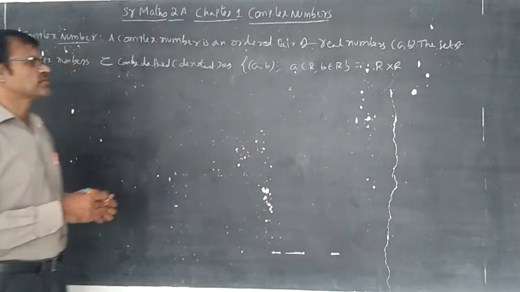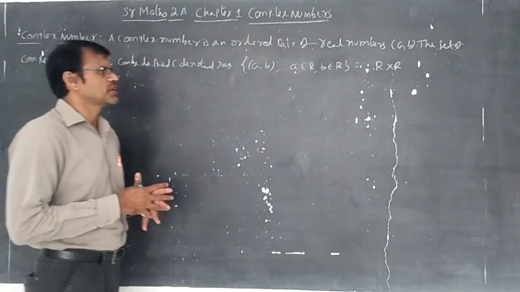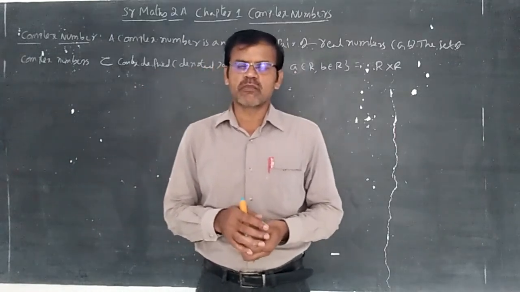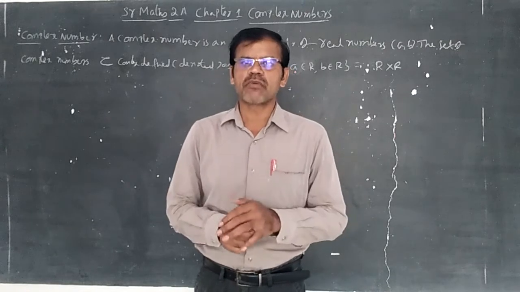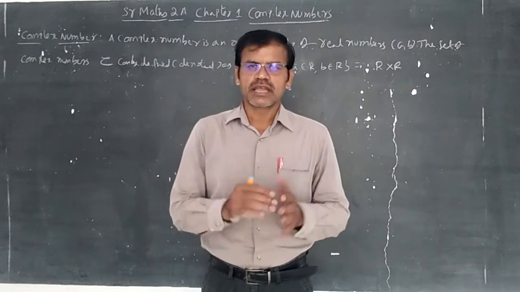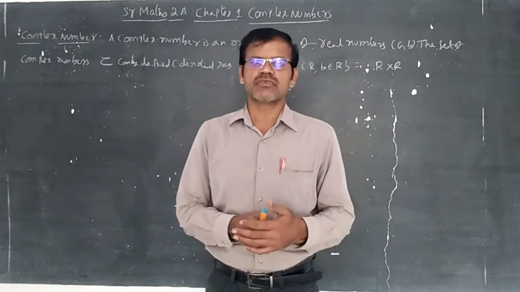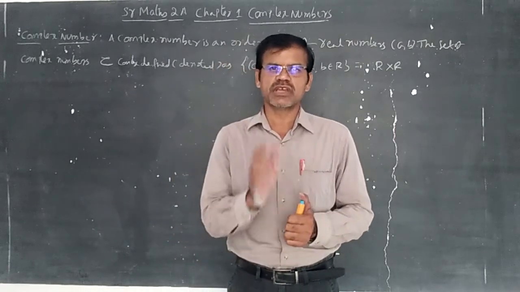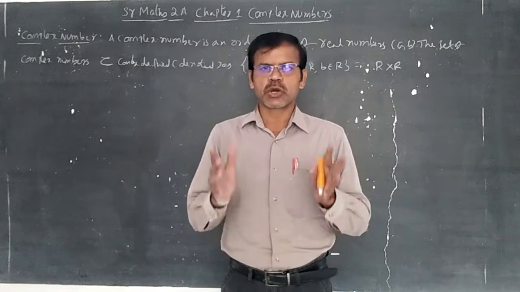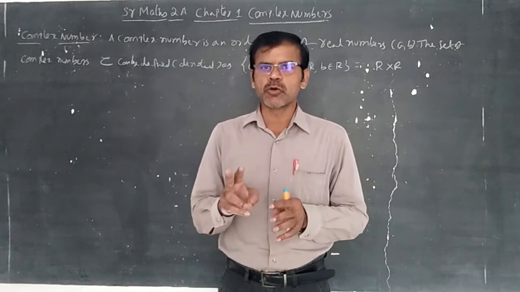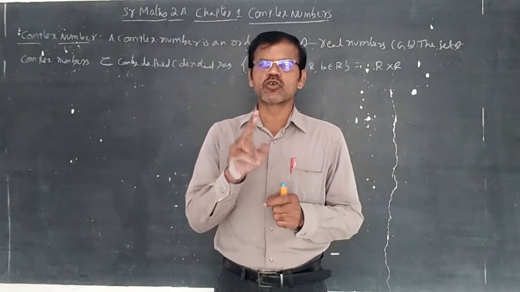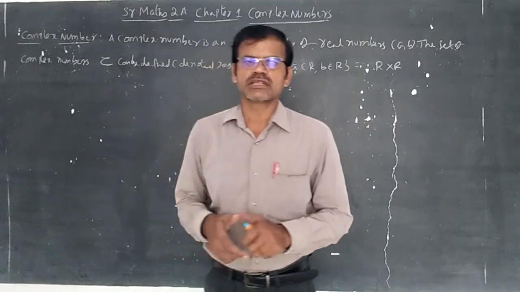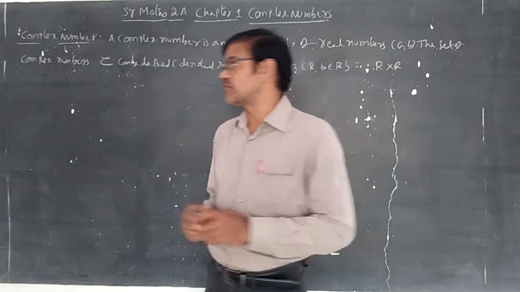The notation of capital C we can say in another way: if a belongs to R, b belongs to R, the number which is in the form of a plus ib, where a belongs to R, b belongs to R, is called a complex number. Complex means more. It's a group. Here it's a group of two real numbers including an imaginary number. Such a group is called a complex number in proper definition.